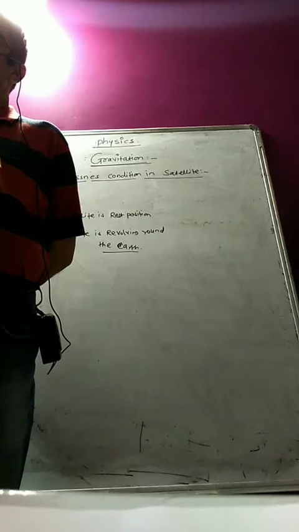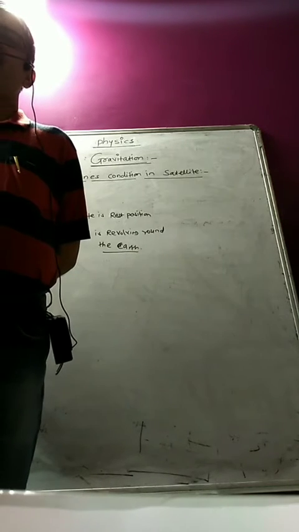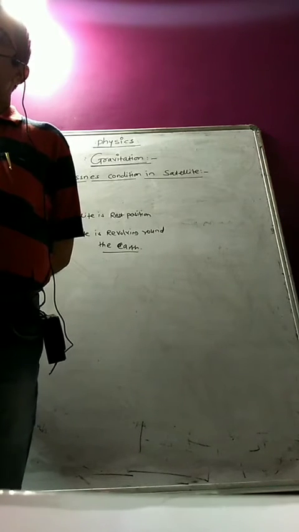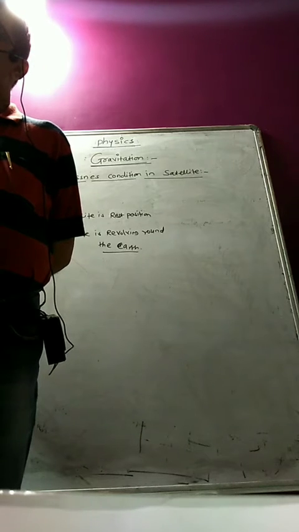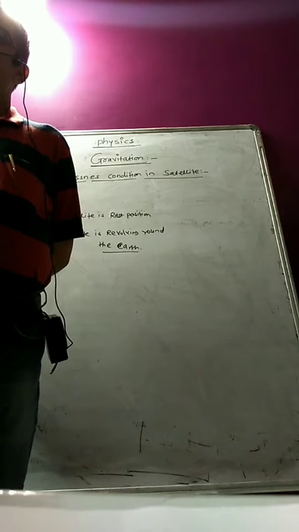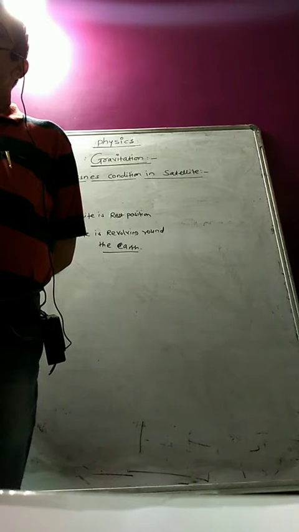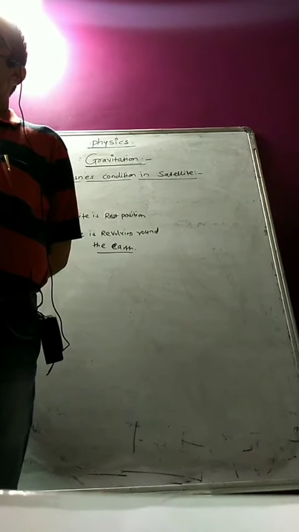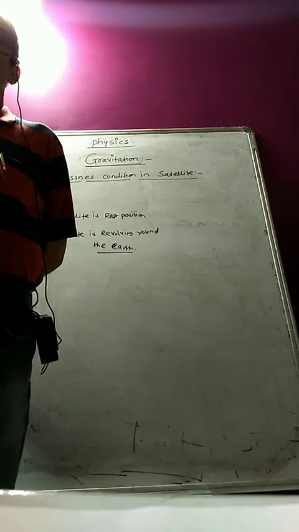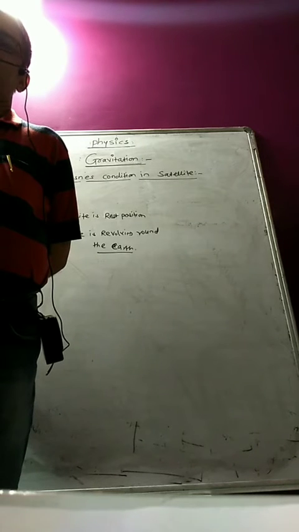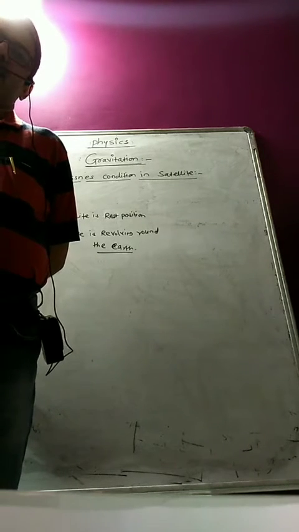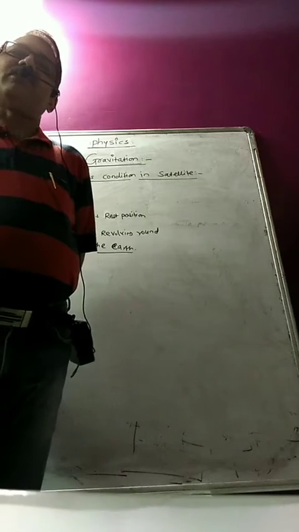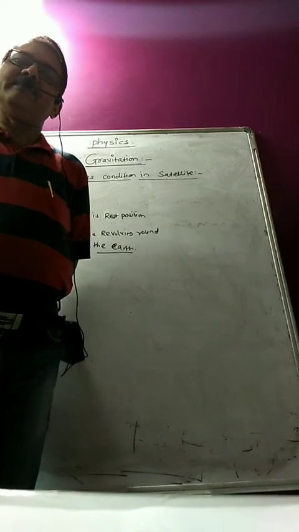And the third law was that the square of the period of revolution, that is T, of a planet around the sun is directly proportional to the cube of the semi-major axis of its elliptical orbit, or T squared is directly proportional to r cubed. Okay, so these are the three statements of Kepler that we have learned.